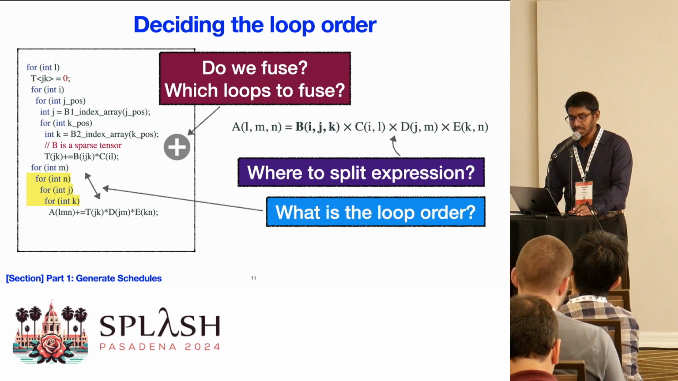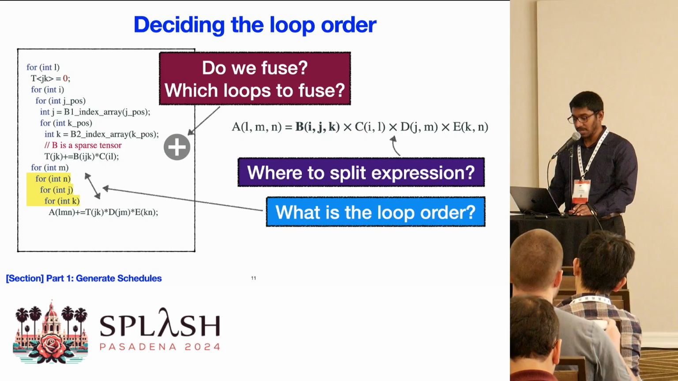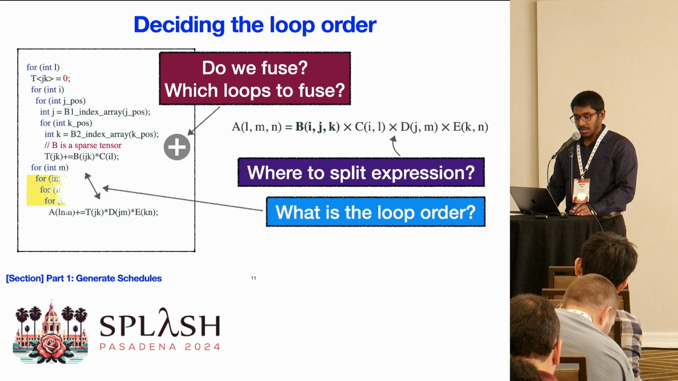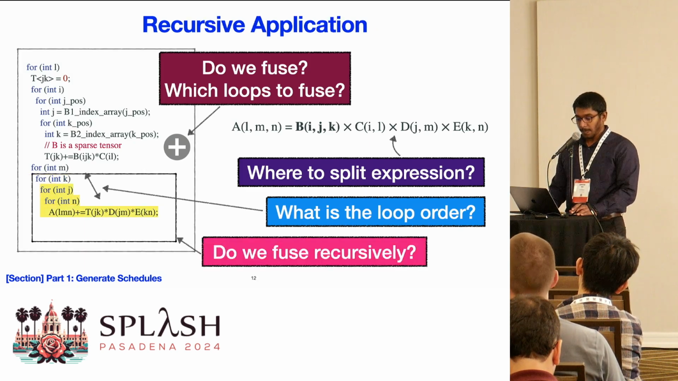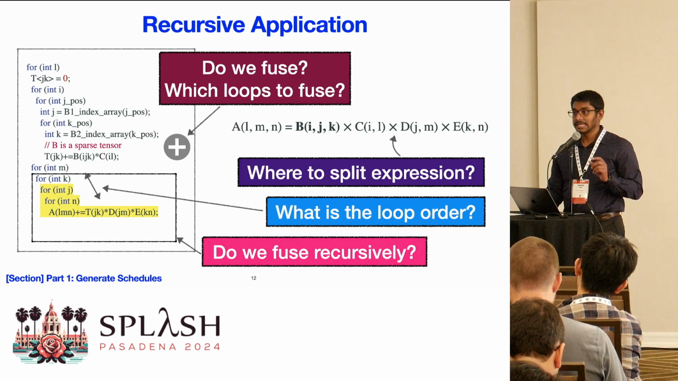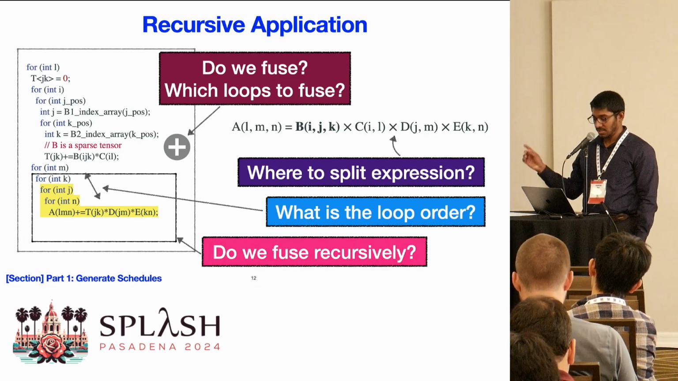The next question is if we should reorder the loops. For example, we can change the order of the loops njk to kjn. The last but not the least, we can ask if we can do the previous 3 steps recursively. Focus on this square.